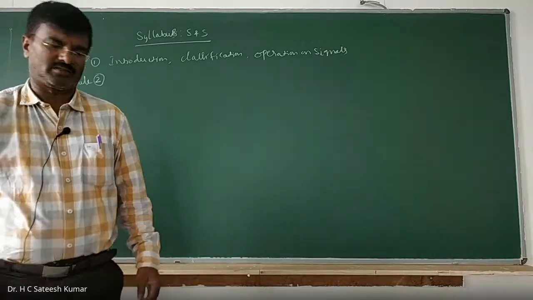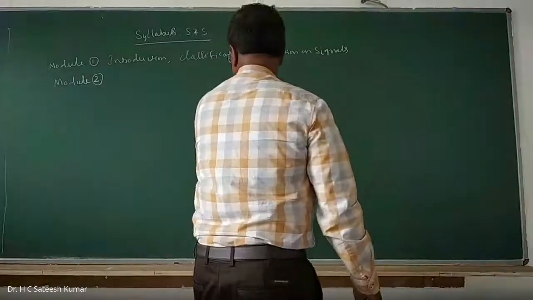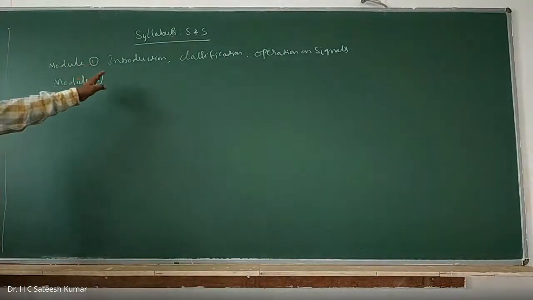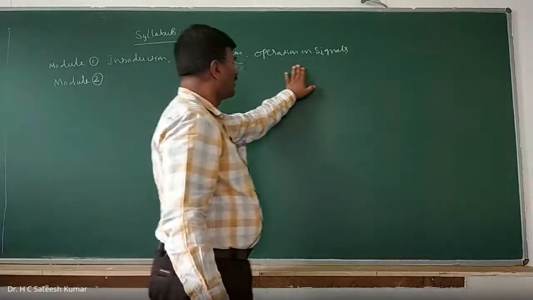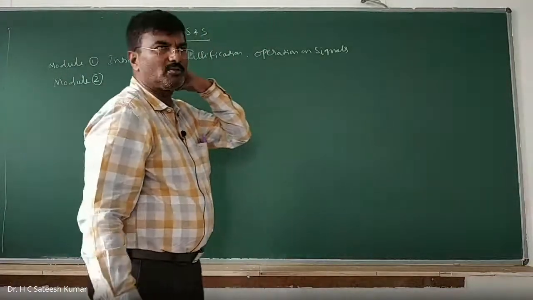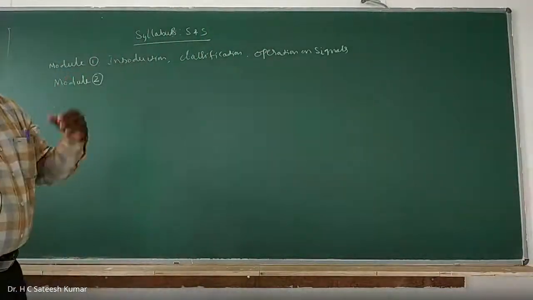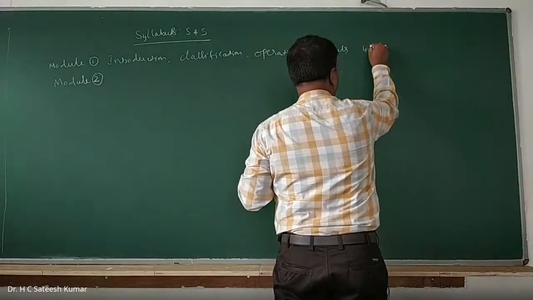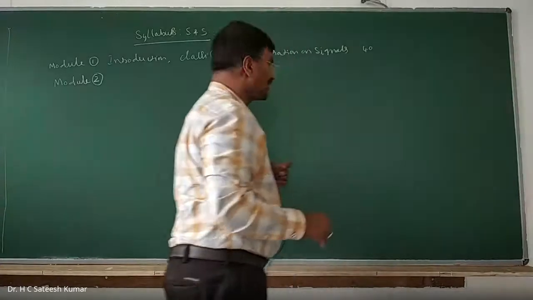Signals. Okay, thank you. Sorry for the inconvenience. So module 1 talks about introduction, classification of signals, and operation on signals. So on, it will be there. And as usual, we will get 20 marks, 20 plus 20. So actually 40 marks question you will get. You will have to answer 20 marks for that.